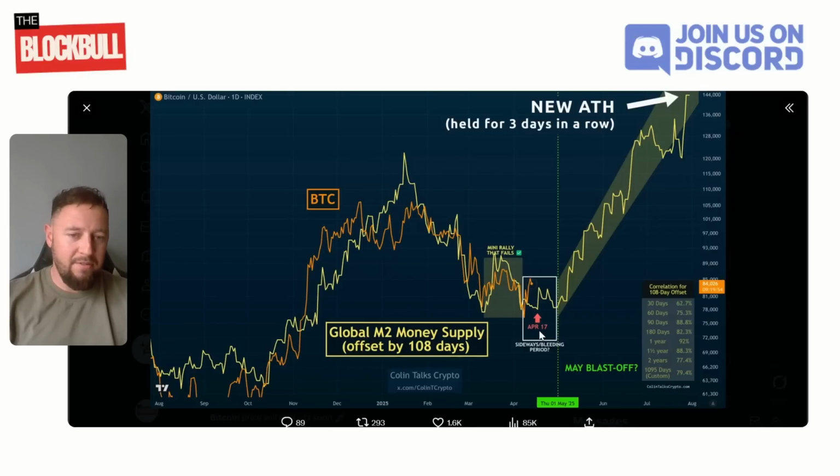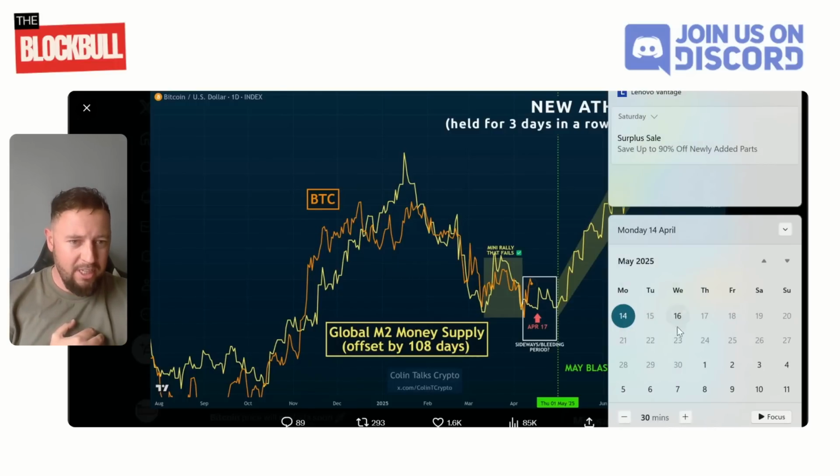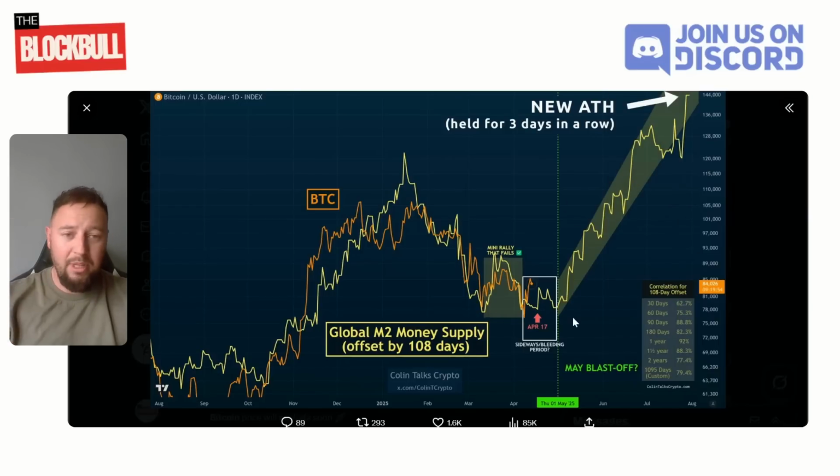So this is the 17th of April, around here. This is a sort of bottom for the M2 money supply before we get going. We could have another couple of days where we're hovering around, consolidating. We could make a pullback, but certainly I believe from Wednesday, the 17th, is that the 17th? Well, that's Thursday. So Wednesday, Thursday, I believe we'll start getting going and it'll start going parabolic. Bitcoin will go off, crypto will go off, bam, bam, bam. We can start collecting the cheddar, guys.